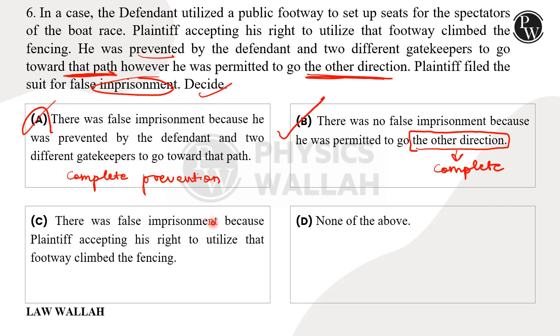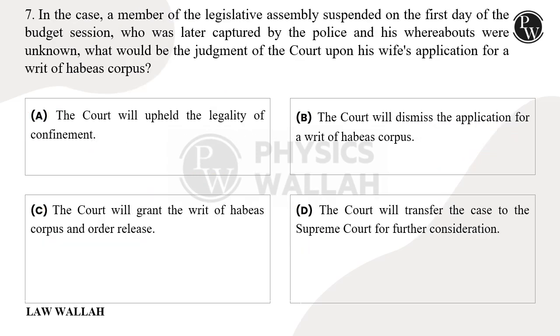C says there was false imprisonment because the plaintiff, asserting his right to utilize the footway, climbed the fencing. There is no talk of fencing here; here it is movement in a certain part of the path, and in the other direction he was allowed. Again a wrong option. D says none of the above. Again a wrong option. Let's see question number 7.